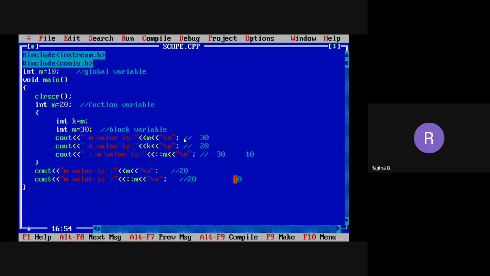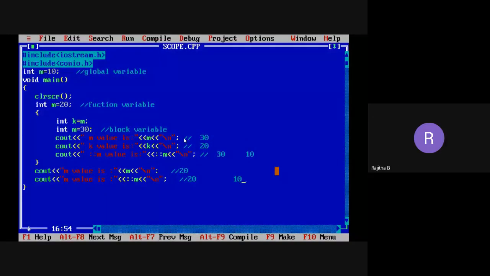Ma'am, I have a doubt. Okay, tell me. Ma'am, when a variable is declared and until it is within the curly brackets, the variable will have the value which we have assigned, right? Yes. After it comes out, the data in that variable gets erased. Then how is it getting this data?